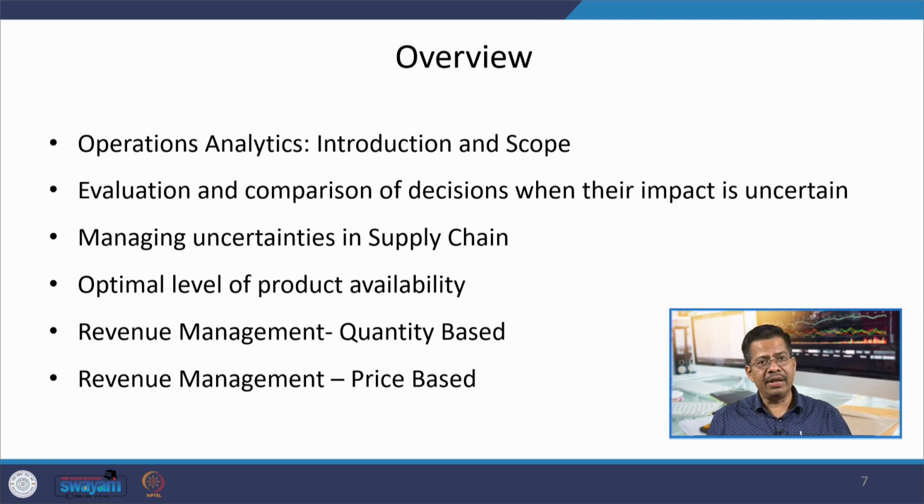And we also saw that rather than thinking in terms of quantity or capacity allocation, you can think of a price based scenario, that is, what should be the optimal price which can give you maximum benefits. That also we discussed in detail in this course. So, this gives you the entire overview of whatever we have discussed.